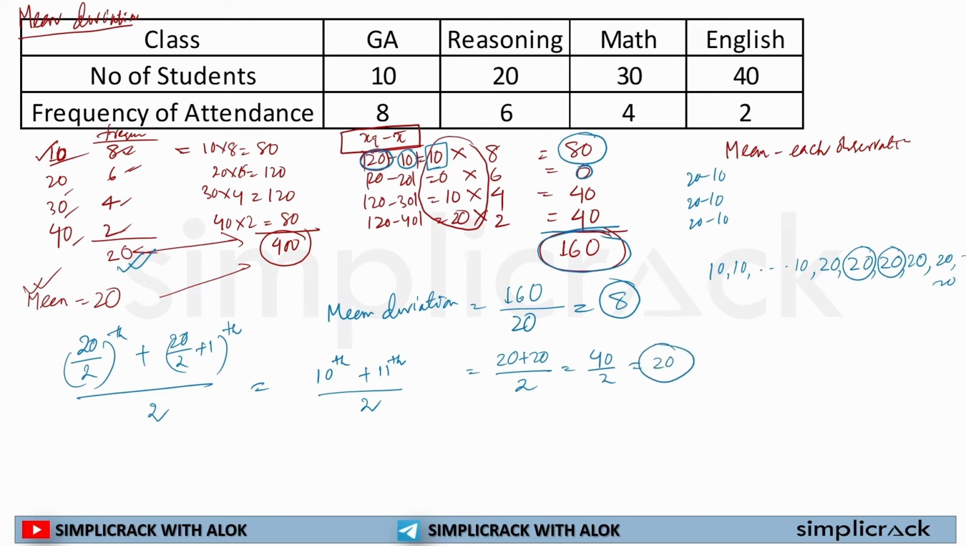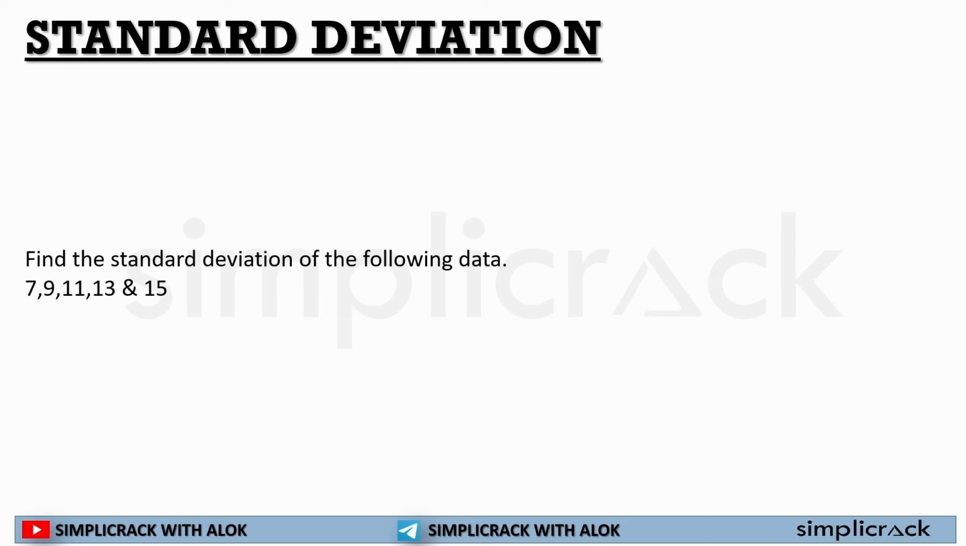So the median of this given observation will also be 20. Here mean was 20 and the median was also 20, because the same numbers are there. I hope now you are clear how to calculate mean deviation about mean and mean deviation about median in grouped data.